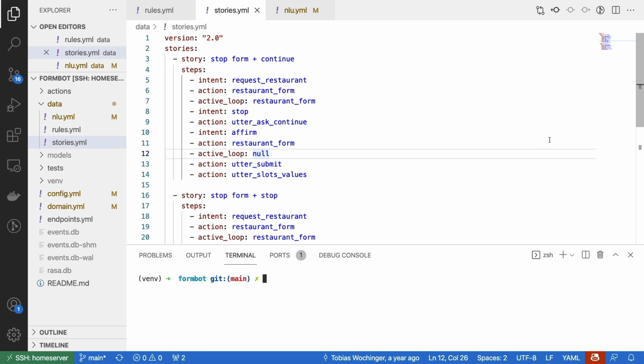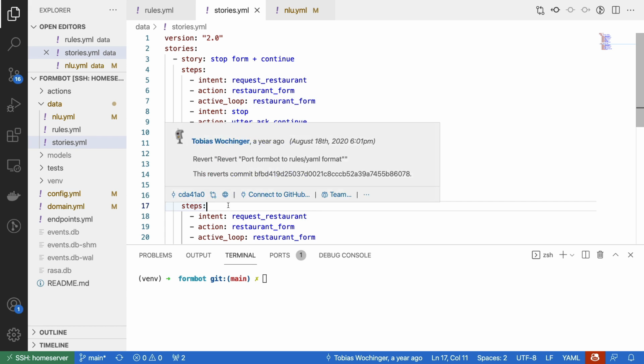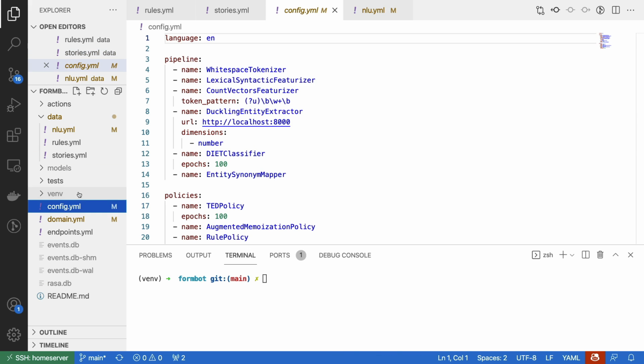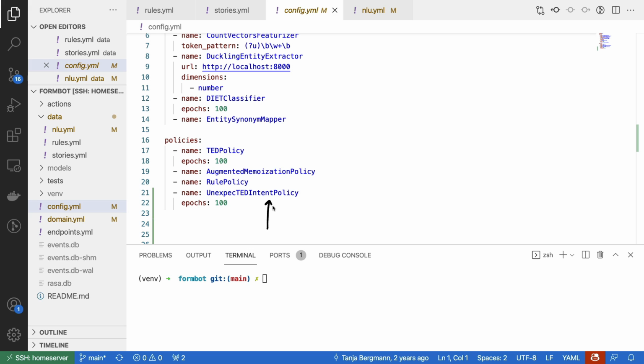In front of me right now is a Visual Studio Code project, and I'm loading up the form bot, which is one of the example bots that you can find in the examples folder on GitHub. It's an assistant meant for demo purposes, and I've not changed it much, but one thing that I have done is I've gone to the config.yaml file and I've configured this unexpected intent policy. Now note that this means that we will have an extra policy that gets trained, and that also means that we now have this action that might trigger, this action unlikely intent.